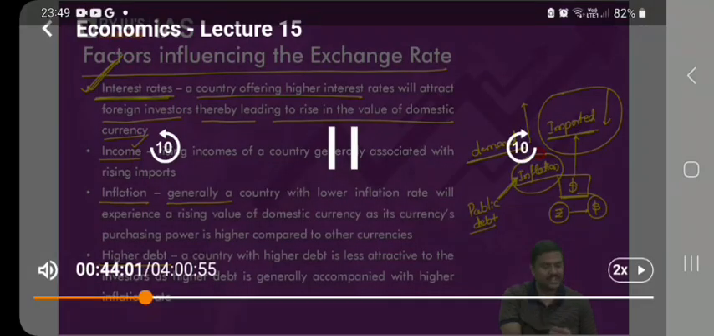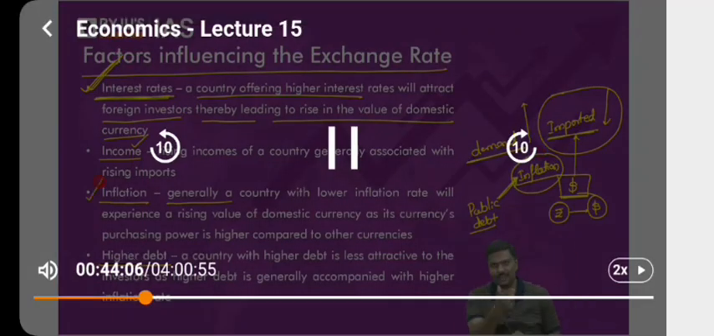And if there is inflation in a country, will it have an influence over the exchange rate? Just now we have discussed this. If the debt is very high, will it cause inflation? Yes. If inflation is caused, will it have an influence over the exchange rate? Again, the answer is yes. So even higher debt of the government can influence the exchange rate.